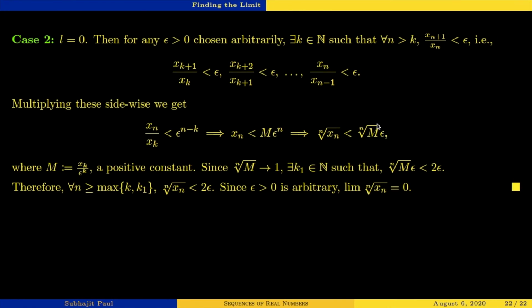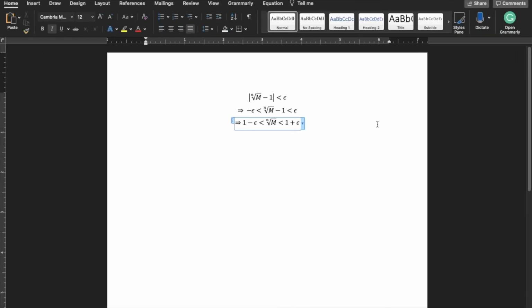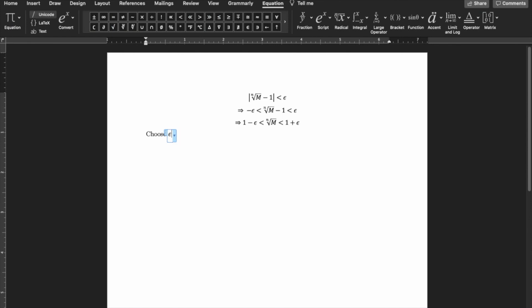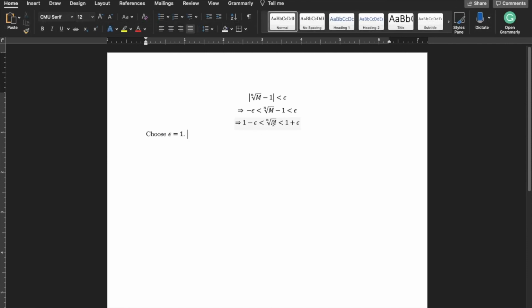So over here, if we choose epsilon to be 1, then what you have is that this one is smaller than 2, and therefore this one times epsilon will be smaller than 2 epsilon.